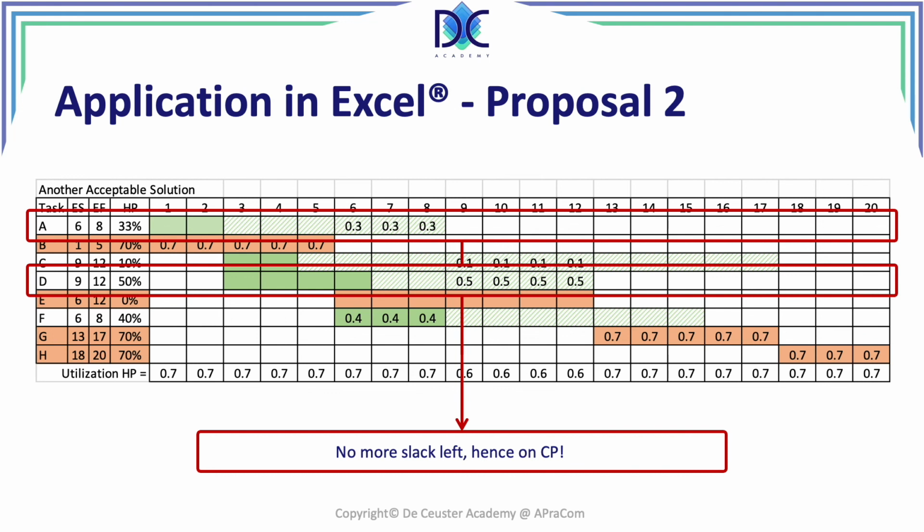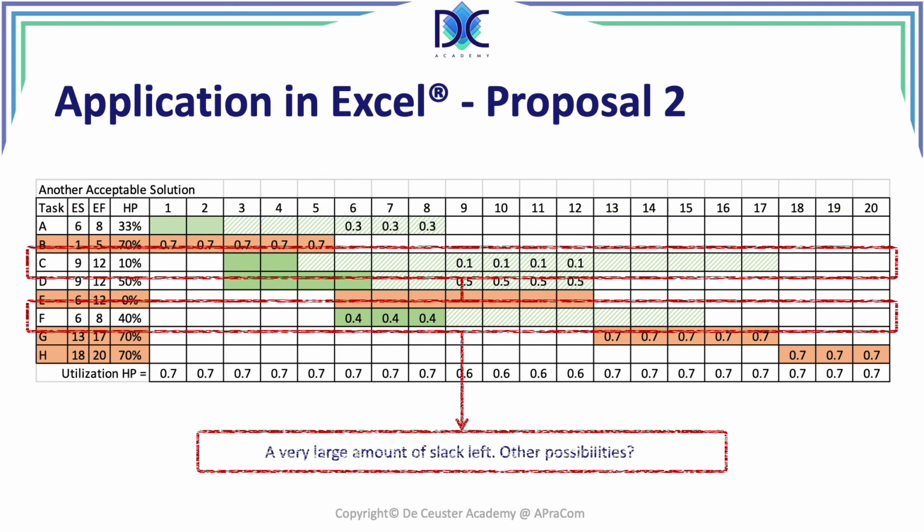Another element that we can have a look at here: we still have those two activities, C and F, which still have a very large amount of slack left. So we may try to find other possibilities. We try to find other solutions to the smoothing problem. Software can help you with that. I think Microsoft Project has this integrated in the system, and you can find an optimized way to deal with the smoothing in a project.